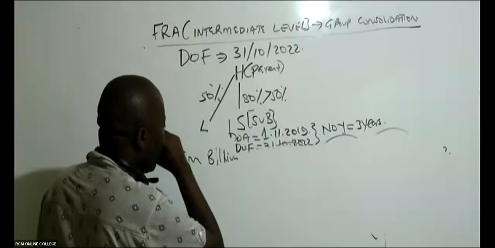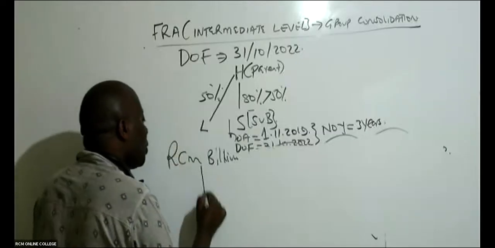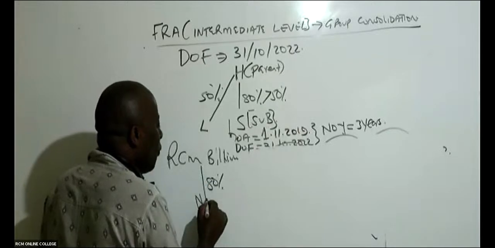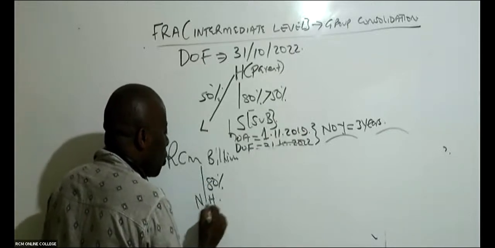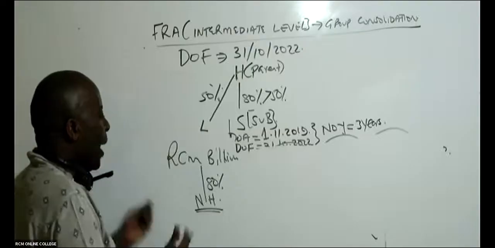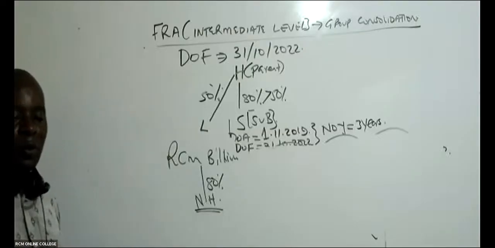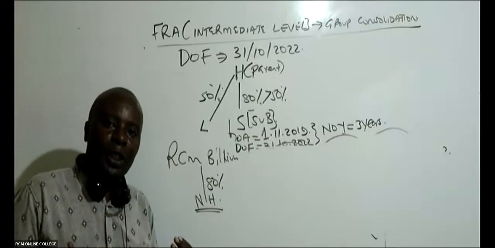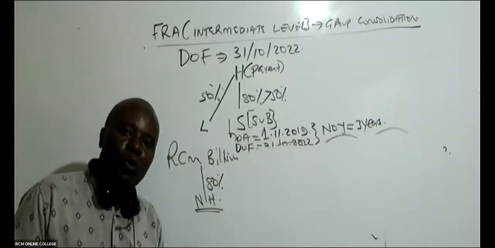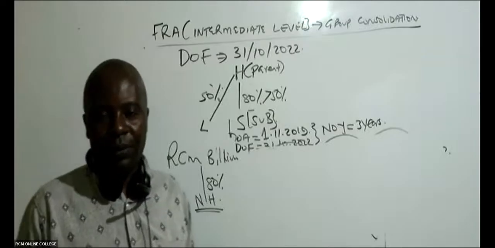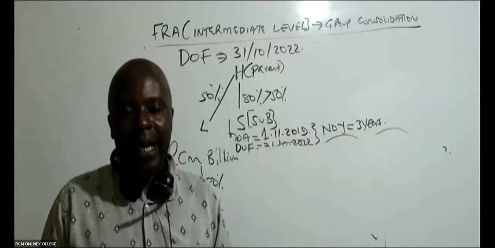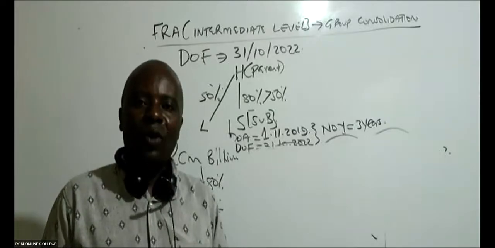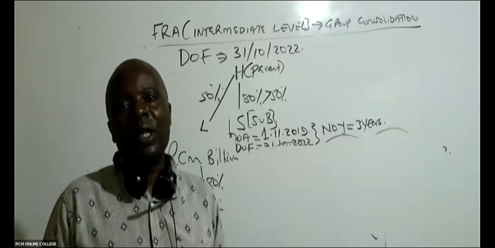So these RCM College billionaires go straight away and acquire 80% of the shares of Nairobi Hospital. So ideally, because of our shareholding, we are the ones who are supposed to be controlling Nairobi Hospital. But you know, you and I are accountants. We don't have experience of running a great hospital of this nature.